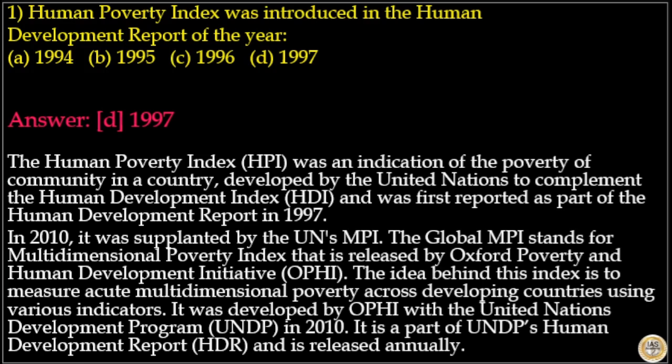The idea behind this index is to measure acute multidimensional poverty across developing countries using various indicators. It was developed by OPHI with the United Nations Development Programme in 2010. It's part of UNDP's Human Development Report and is released annually. So here answer to this question is option D, 1997.